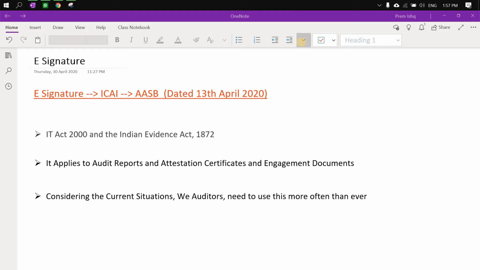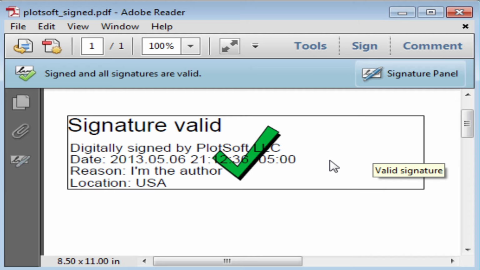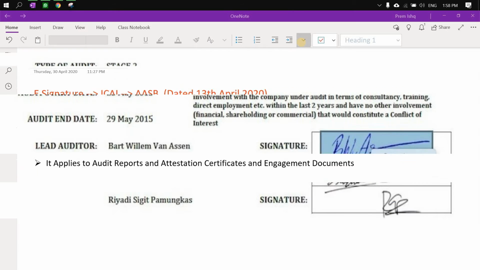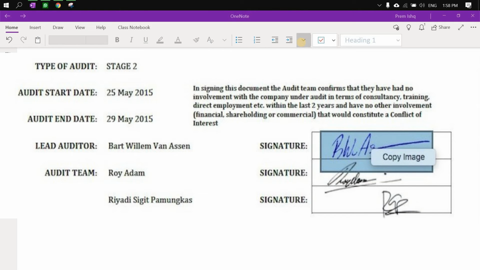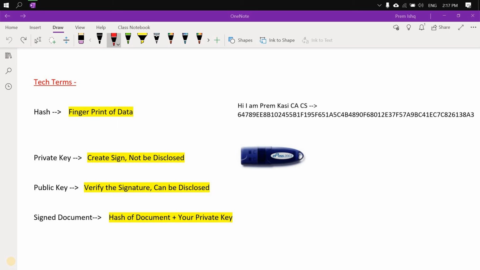Well, but how many of you know how the concept of digital signature works? How the verification concept of digital signature works? That the document on which we signed electronically is not tampered with. Well, in this video, I'm going to discuss with you all how the concept of digital signature works and how we can verify that the contents of the signed document are not modified subsequently. Let us see the following 4 technical terms so that we'll get a bigger picture of how the concept of digital signature works. The first term is hash.